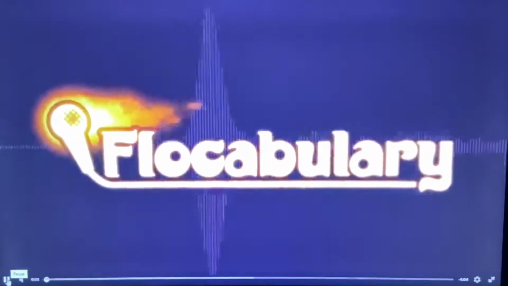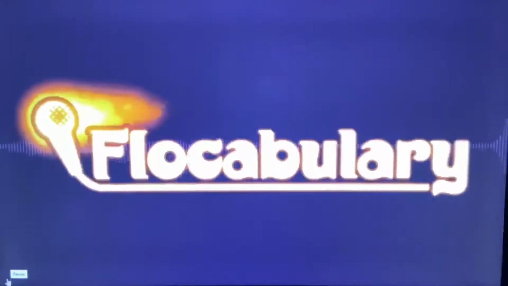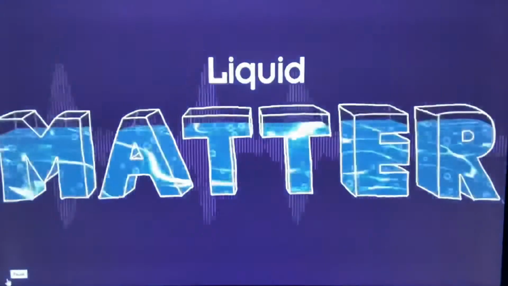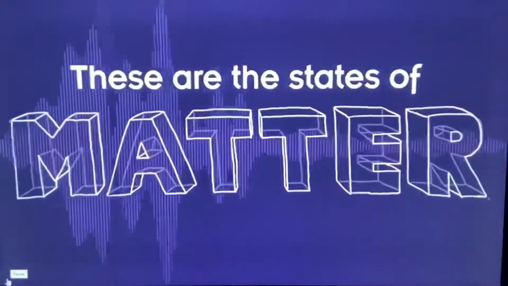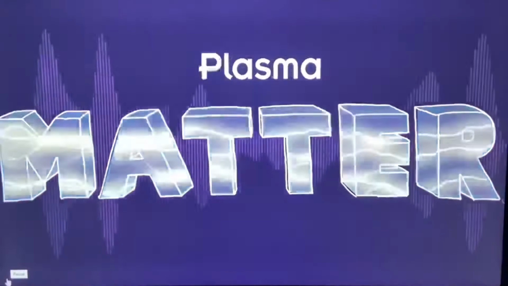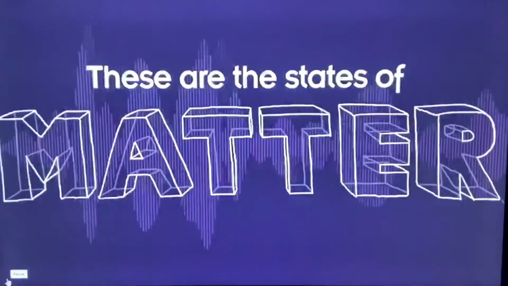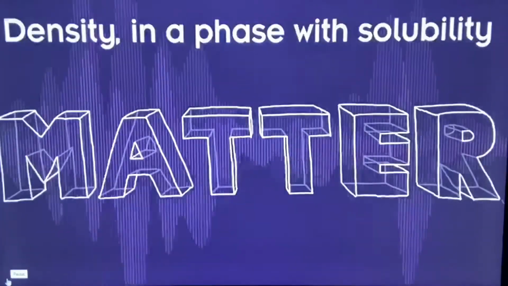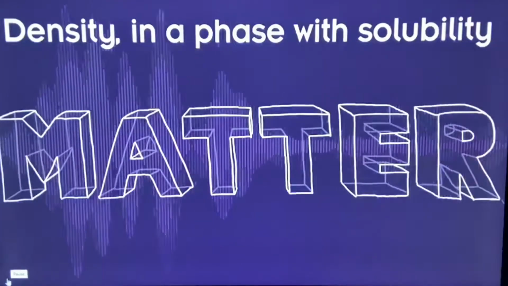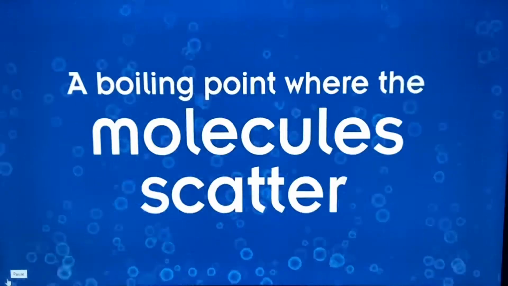These are the states of matter. Solid, liquid, gas, plasma. These are the states of matter. Solid, liquid, gas, plasma. These are the states of matter. Matter has color, odor, conductivity, density, interface with solubility, a boiling point where the molecules scatter.